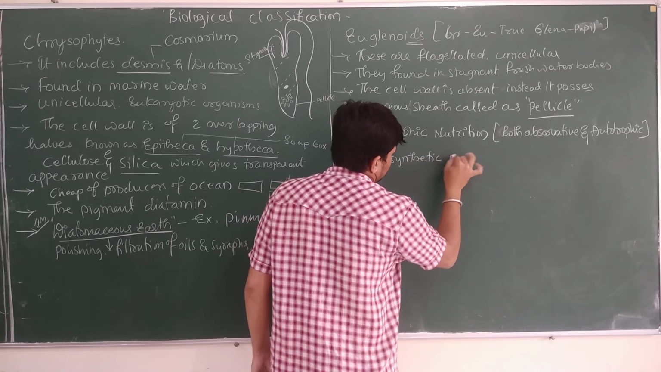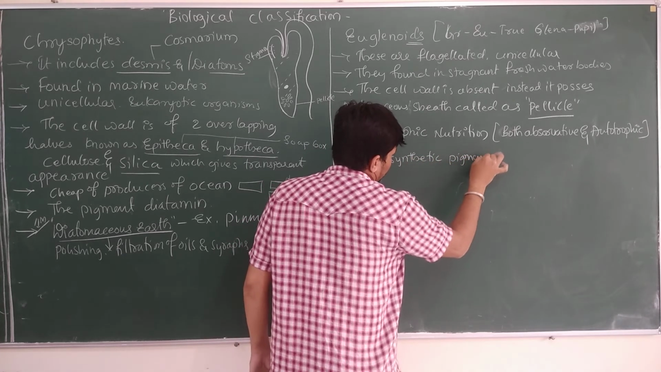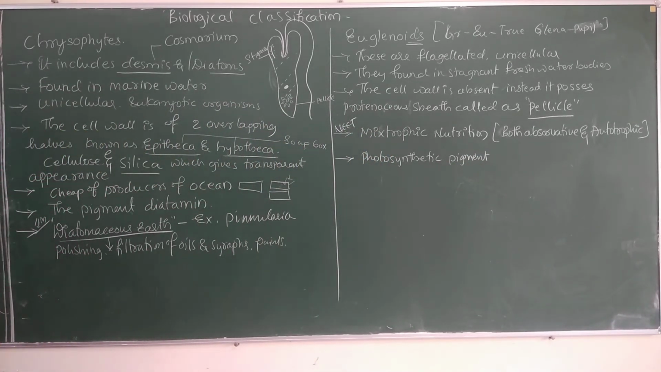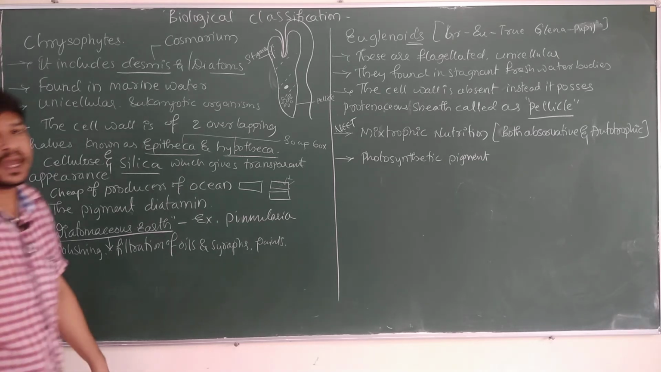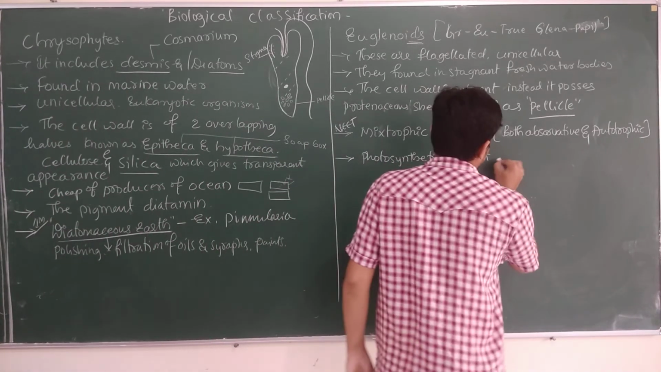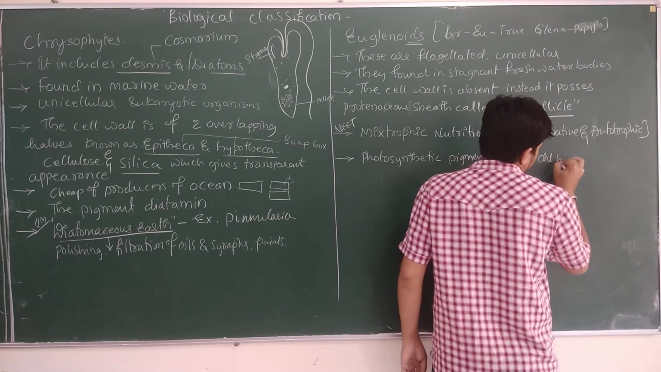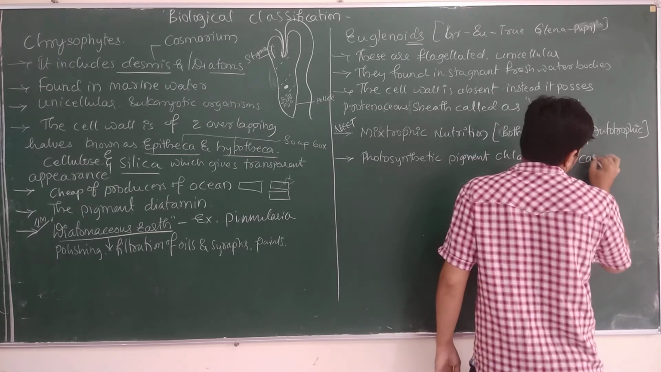pigments. Photosynthetic pigments must be present for photosynthesis. So to carry out the process of photosynthesis, there will be photosynthetic pigments like chlorophyll A, chlorophyll B, and carotenoids.